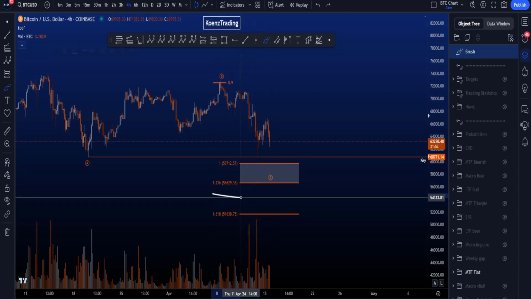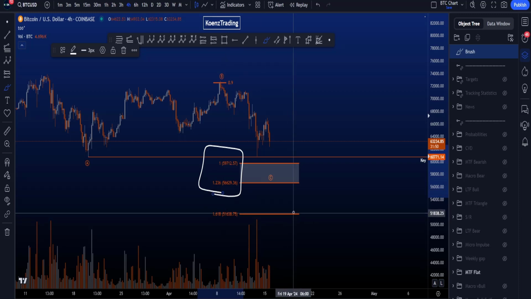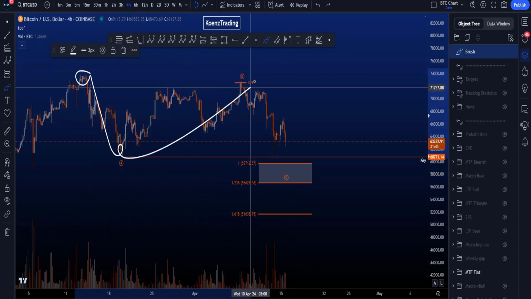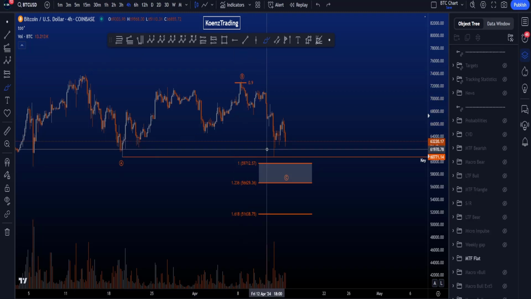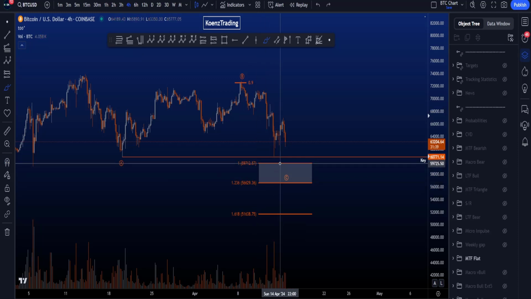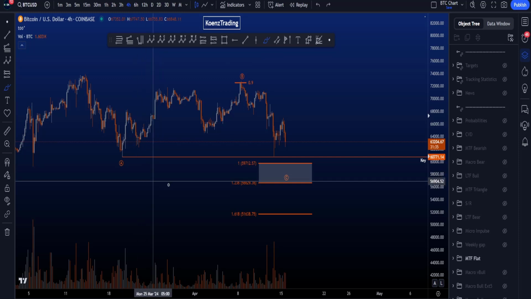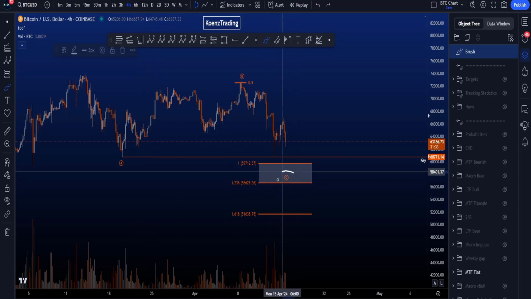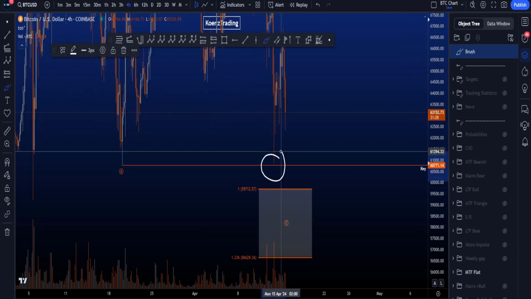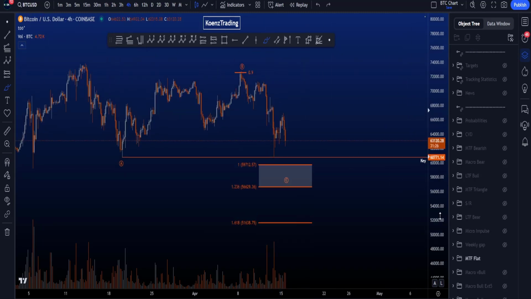The common target for your wave C is between the 1 and the 1.236 trend-based fib extension taken from the high to the low of A to the high of wave B. On some charts, this target area has already been hit. However, also on some other charts, like the chart that I have, this area is not yet hit. Now, the minimum requirement actually for a regular flat wave C is to move below the low of A, which on my chart is also not yet the case, while on others it is the case.